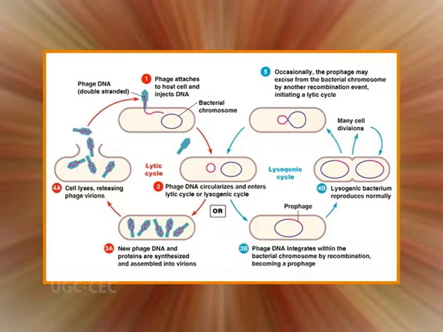The phage genome must be replicated, transcribed and translated so that large numbers of genomes, capsid proteins and tail proteins, if present, are produced at the same time. Complete phage particles are then assembled and the phage must get back out of the bacterium. Different phages use different strategies to carry out each of these reactions.